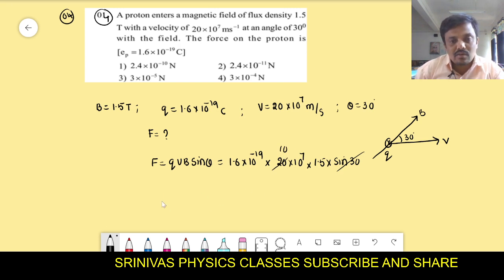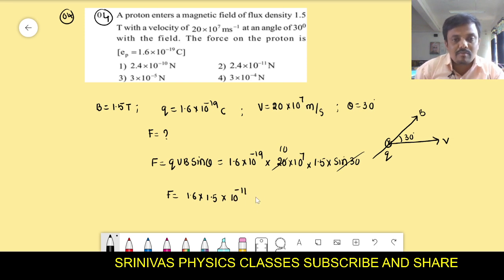Okay. Then next we have to simplify it. That is 1.6 into 1.5 into 10 to the power of minus 19 plus 8. Sorry, 10 to the power of minus 19, 10 to the power of 8. You will get 10 to the power of minus 11.